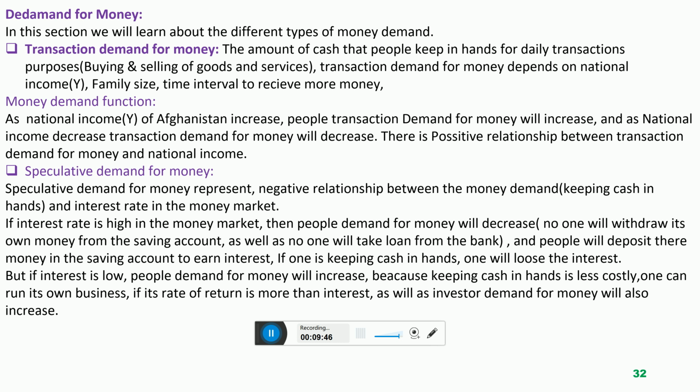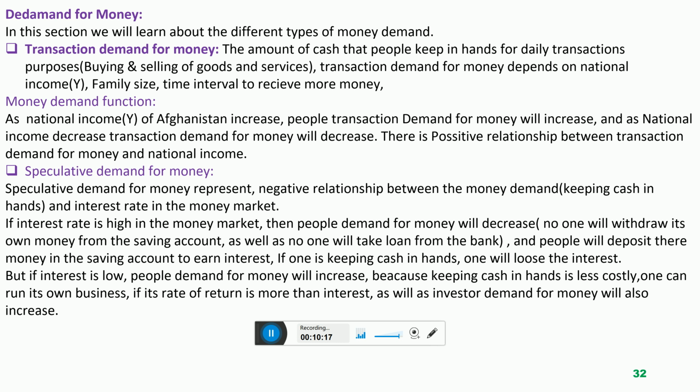So that is why there is a negative relationship between the interest rate and money demand. When the interest rate is low, the people will easily take loans from the bank and start investment. But when the interest rate is high, no one is taking loans from the bank because that is very costly, and everyone is depositing money in their savings account to earn more interest. So speculative demand for money means a negative relationship between the interest rate and money demanded.